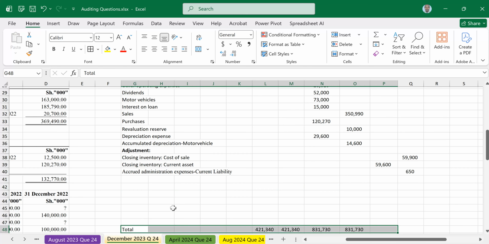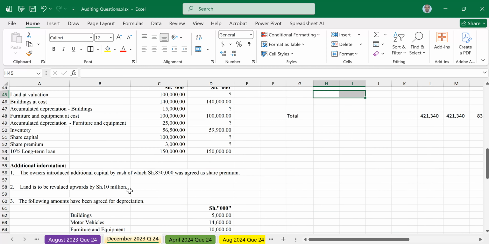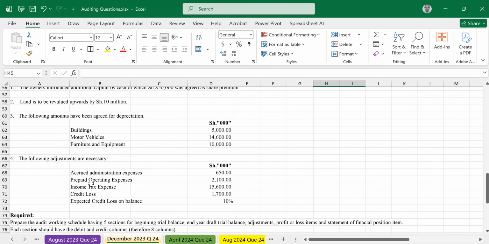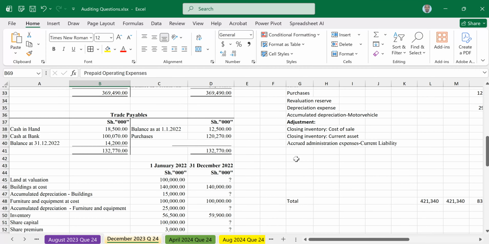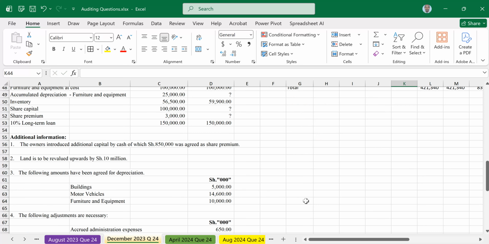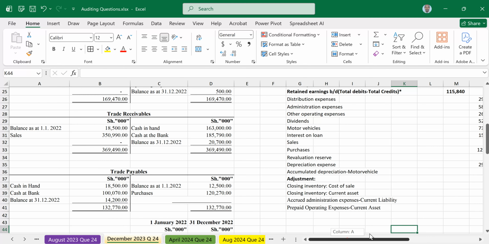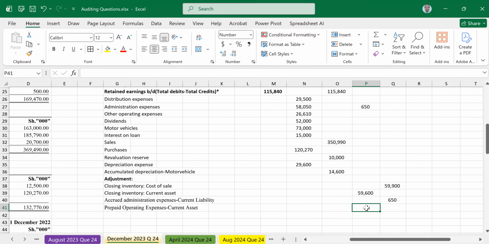The one that follows after accrued admin is prepaid operating, 2,100. That is a current asset.